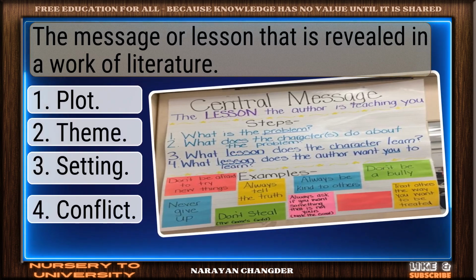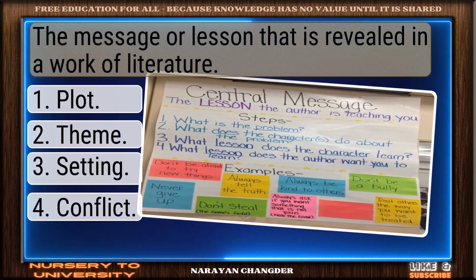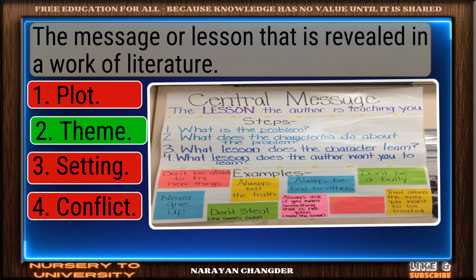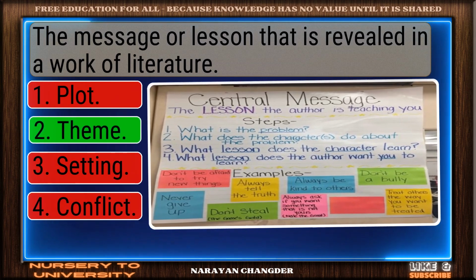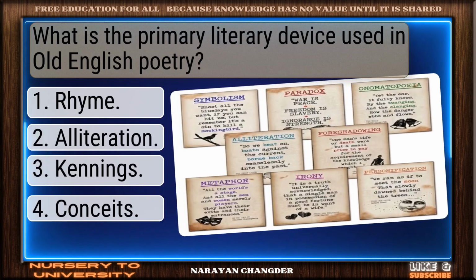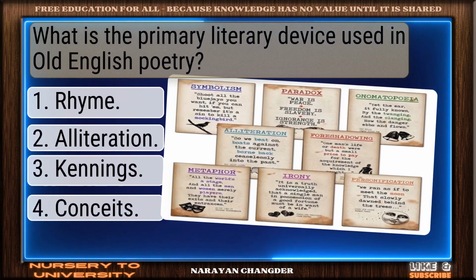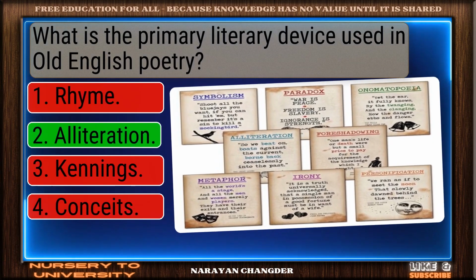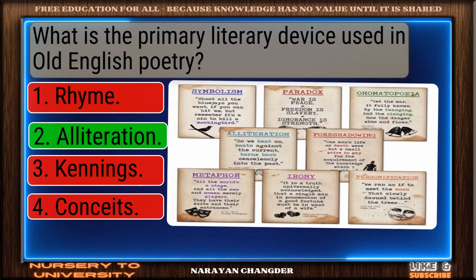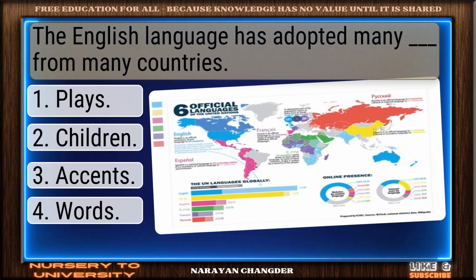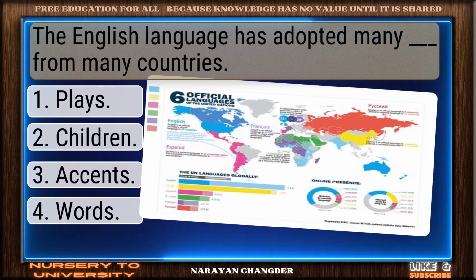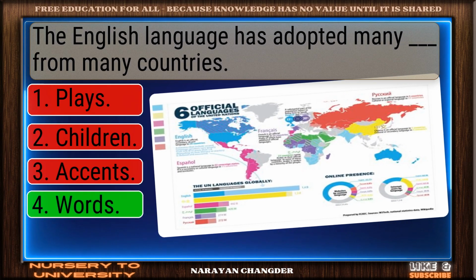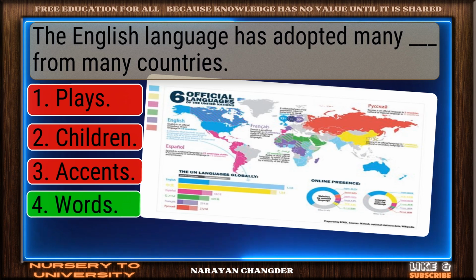The message or lesson that is revealed in a work of literature. Good thinking. Theme is right. What is the primary literary device used in Old English poetry? Bravo. Alliteration is the answer. The English language has adopted many dash from many countries. Strong choice. Words is right.